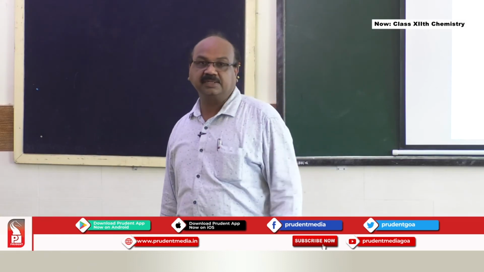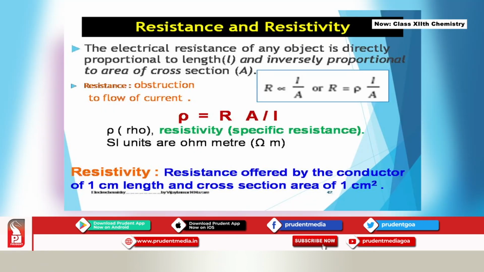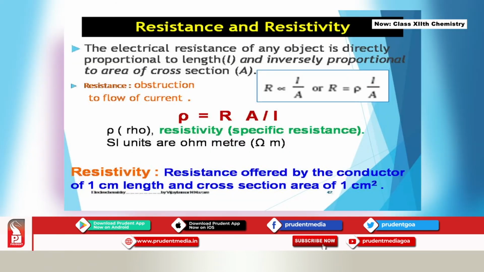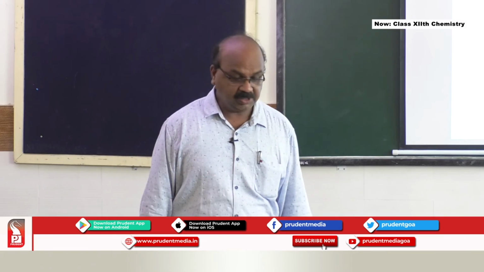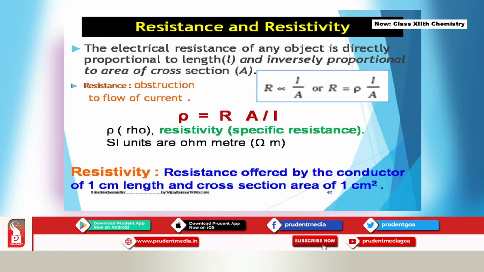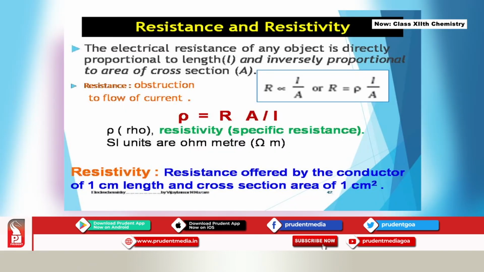We know these terms, resistance and resistivity. In physics we have learned this. The electrical resistance of any object is directly proportional to the length, suppose this is the length, and inversely proportional to the cross-sectional area, L and A. These two important terms are used to find the resistance of a particular wire or plate. Resistance is nothing but the obstruction given to the flow of electrons. So R is directly proportional to L by A.